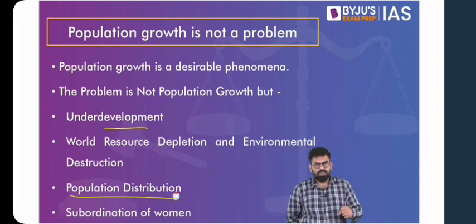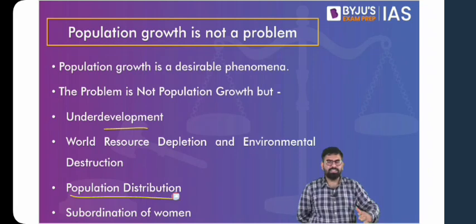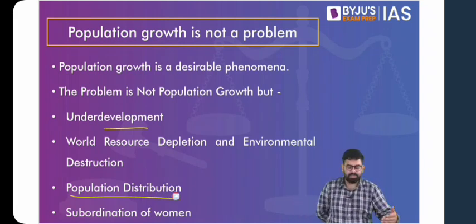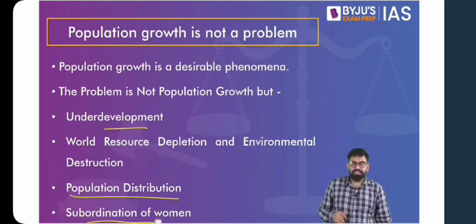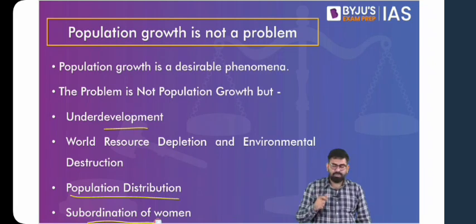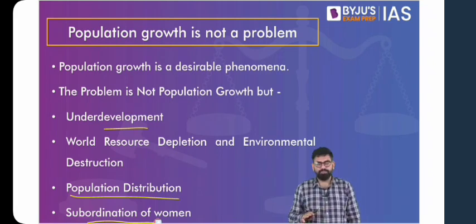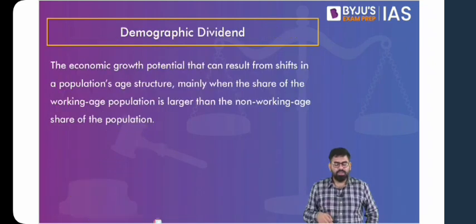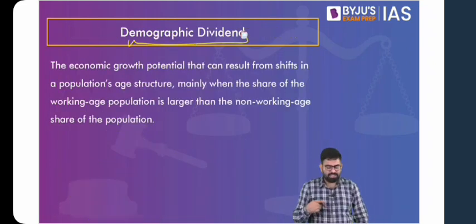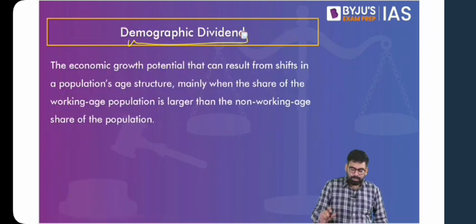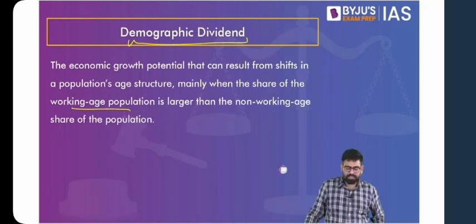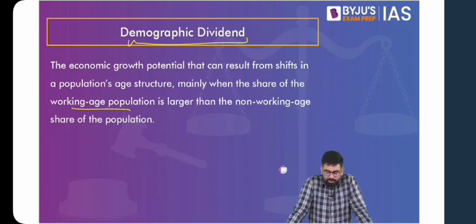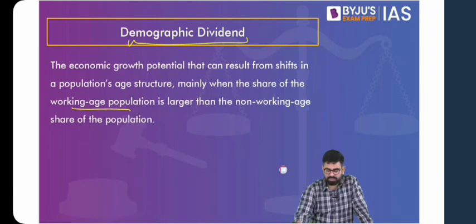Then the other side of it is, and also we have to look into the theme of demographic dividend, which is understood as your share of working population being larger than the non-working population. Because what happens is, if there is a high population of youth, which, as I told you, is the youth bulge, this youth bulge can translate into demographic dividend. These are the young people who will actually work and contribute to economic growth and development of the country. This is the idea of demographic dividend. So with higher population, we can achieve this objective of demographic dividend.